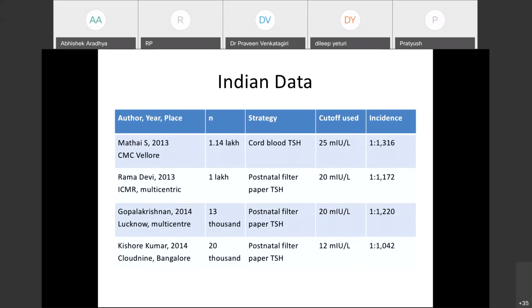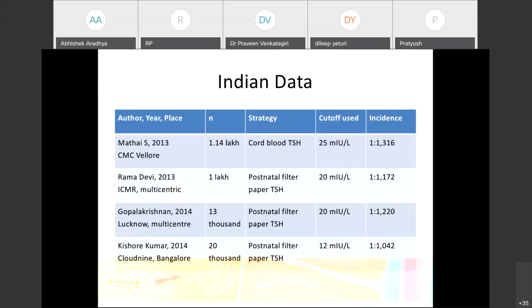So it is almost double what we thought previously, especially because of the introduction of screening methods. This indicates that if we were not screening, we would miss more than 50% of the cases. That is the importance of screening for congenital hypothyroidism, which I will go into in detail in the future slides. The ICMR multicentric study, the Lucknow multicentric study, and one study from Bangalore are all showing a similar incidence.